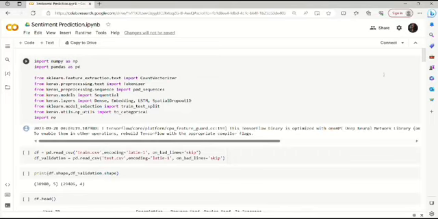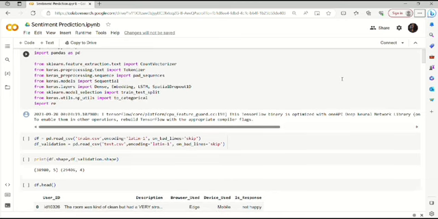This video is the implementation of sentiment analysis. First, we are importing all the necessary packages like NumPy, Pandas, scikit-learn, and Keras, and all the submodules which are required for the implementation. And then we have imported the data set, which is split into test and train.